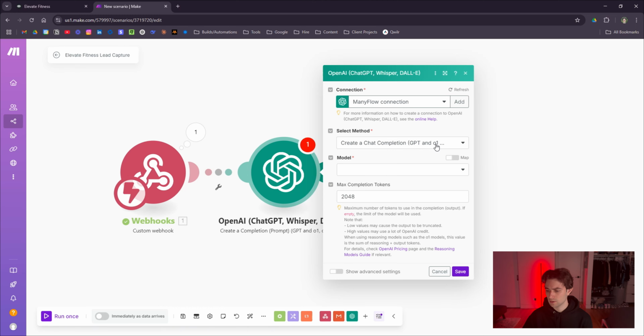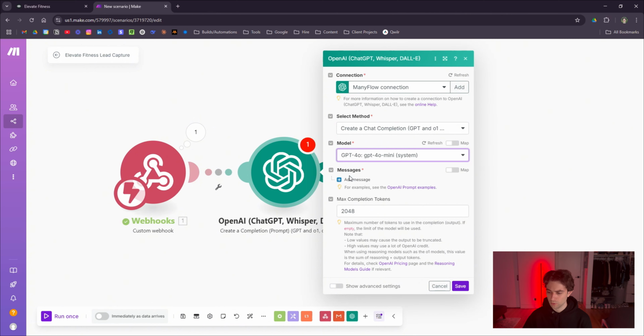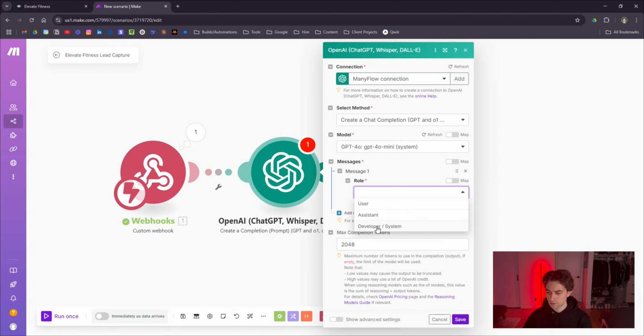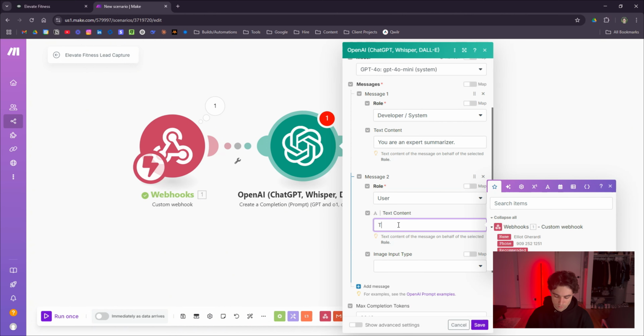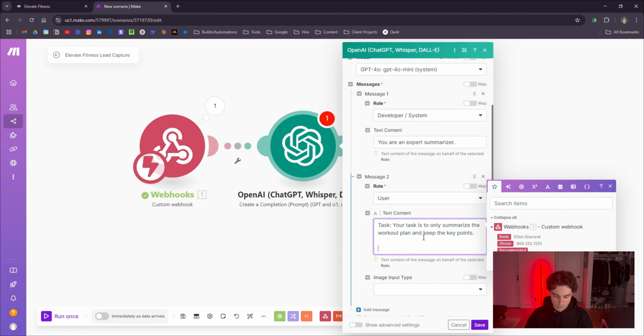So we'll do completions here. We'll do model. We'll do 4.0 mini here. We'll do add a message. We'll do system. Then we'll do task. Your task is to only summarize the workout plan and keep the key points. Then we'll do context.